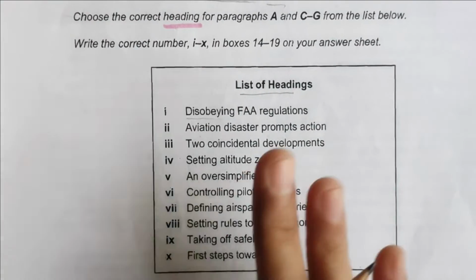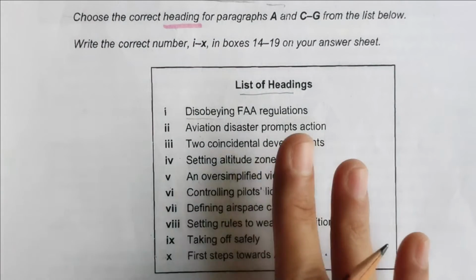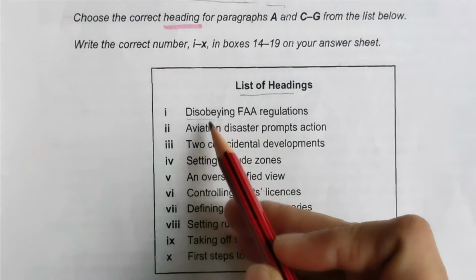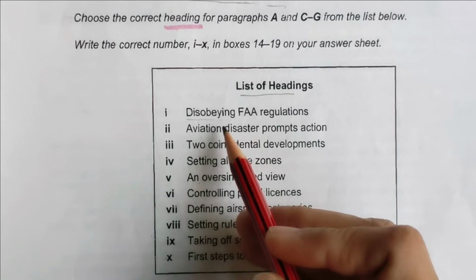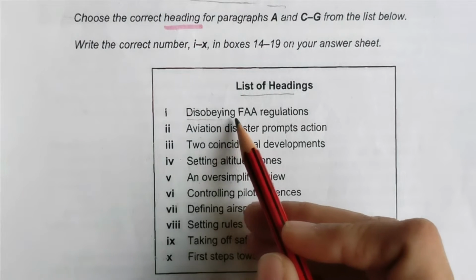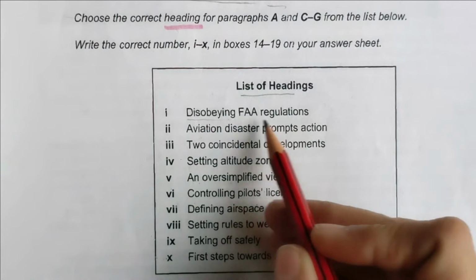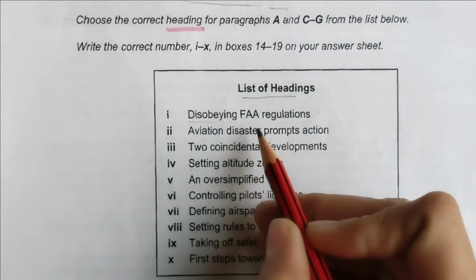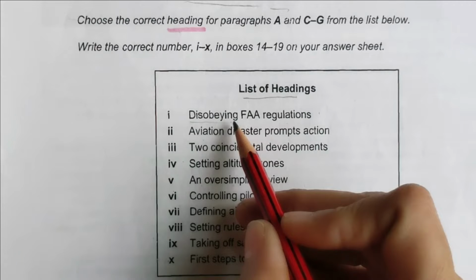So always remember how to do list of headings, as I already told in many videos. First you will be reading these list of headings one by one, 2-3 times each. Try to understand its meaning and important keywords. If you understand the meaning properly then it's good.